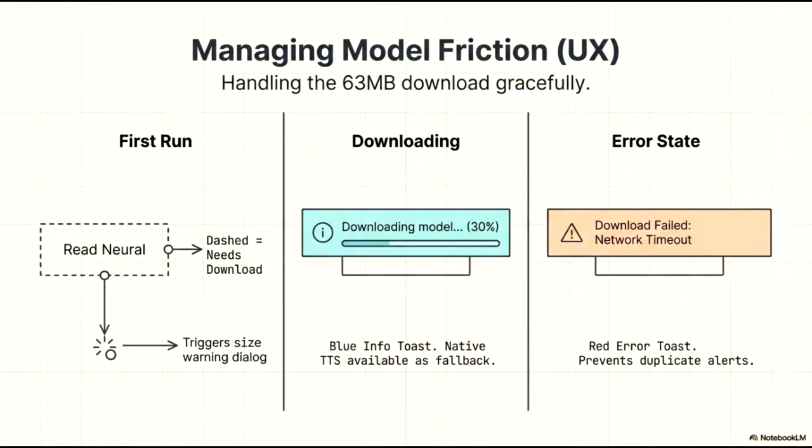In the event of a failure, such as a network timeout, we transition to an error state, represented by a red error toast. This notification is designed to prevent duplicate alerts, maintaining a clean interface even when connectivity issues persist. These steps collectively ensure a graceful and predictable experience for the user.